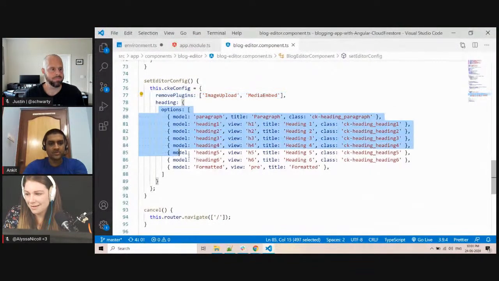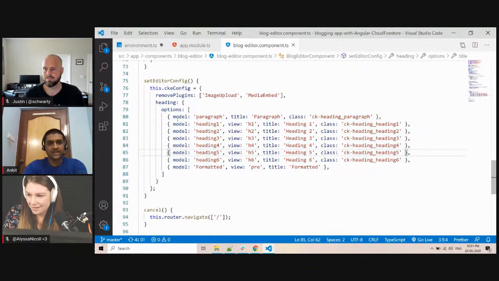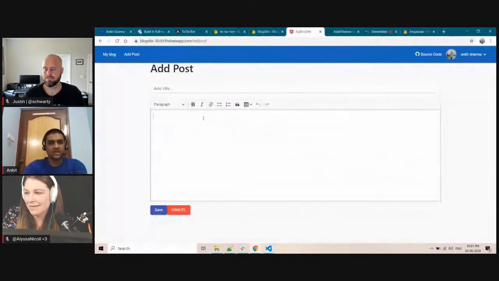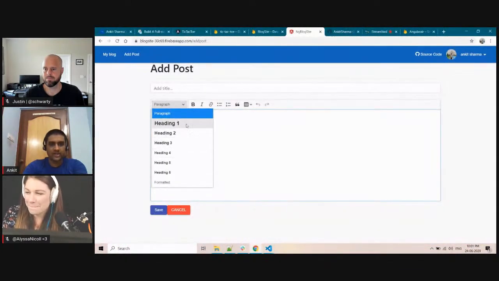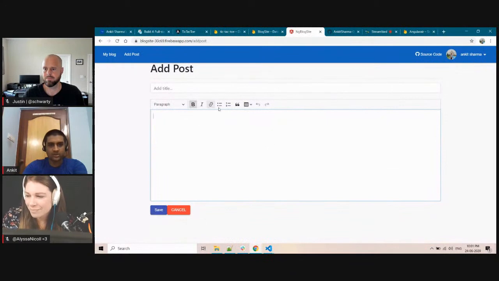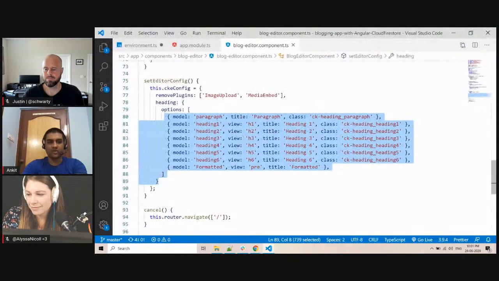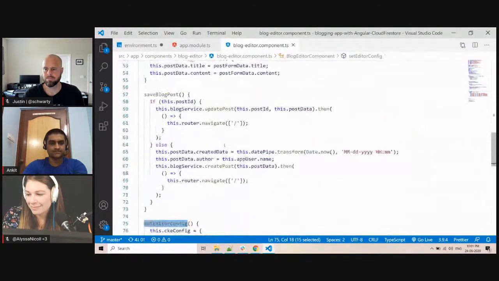And then in the heading option, I am setting what the names are, how it will work, and what classes will be there. So that's how this particular heading is coming. And this particular blog box is coming by default. So that's how I am setting the editor config.